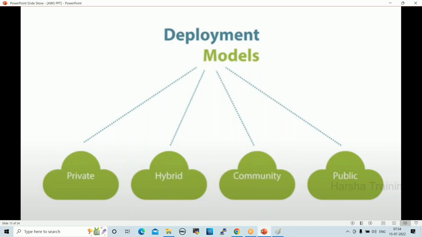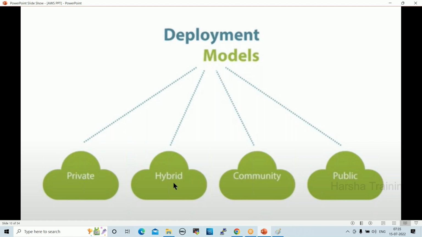Private cloud is an on-premises cloud, a local server cloud. The next one is public cloud. What is public cloud? It is AWS cloud, Azure cloud, Google cloud. That is public cloud. The next one is hybrid cloud. Hybrid cloud is a combination of private and public. This is very important, hybrid cloud.